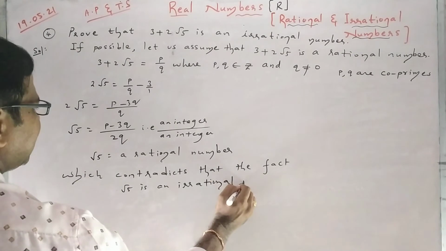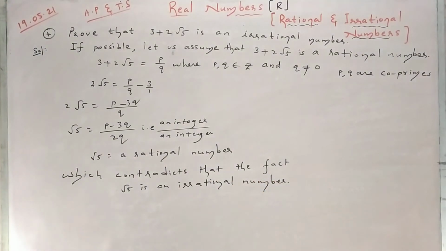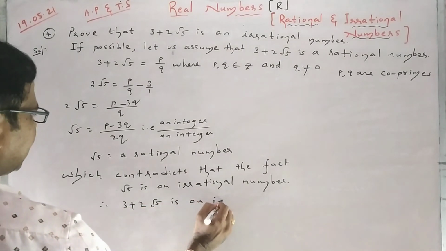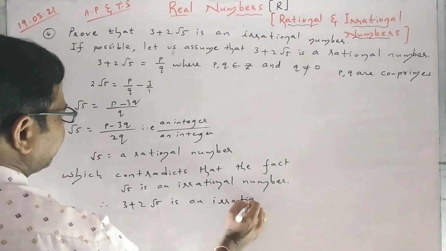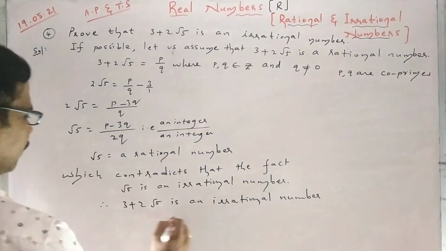That means our assumption is wrong. Because of our wrong assumption only we got this contradiction. So what is our assumption? 3 plus 2 root 5 is a rational number. That is wrong. Therefore, 3 plus 2 root 5 is an irrational number. Hence proved.